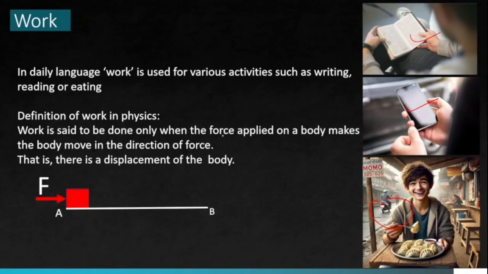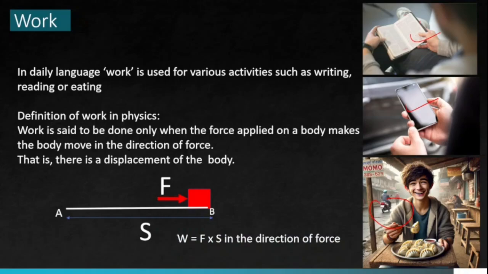So basically work is said to be done only when the force applied on a body makes the body move in the direction of force. Okay, let's see this. You apply a force and the body moves. So from A to B the body is displaced. S is the displacement of the body on application of force F. So work done will be F into S in the direction of force. So basically the force and displacement must be in the same direction. Okay, this is one case for work done.